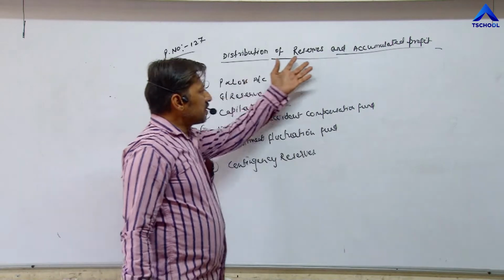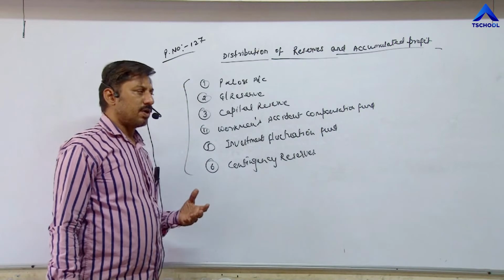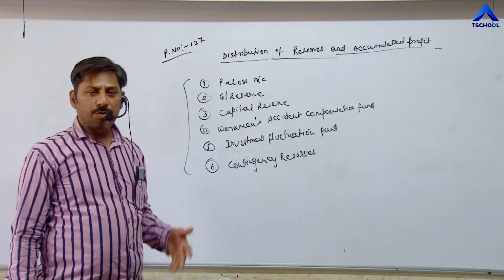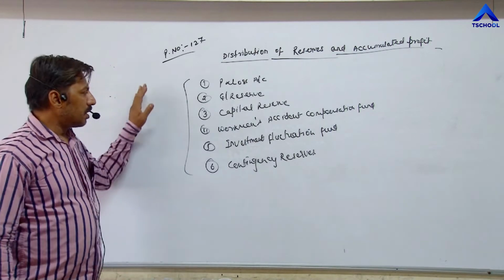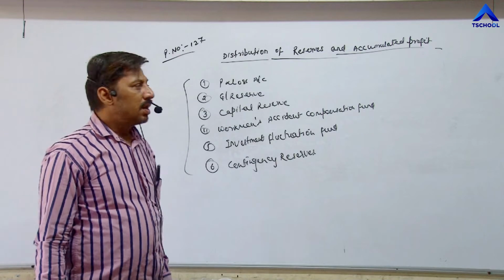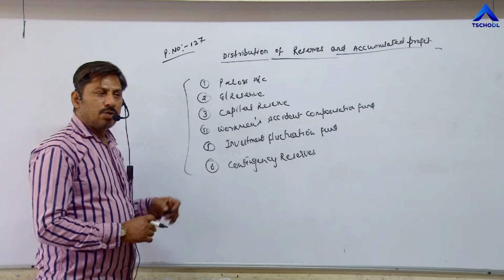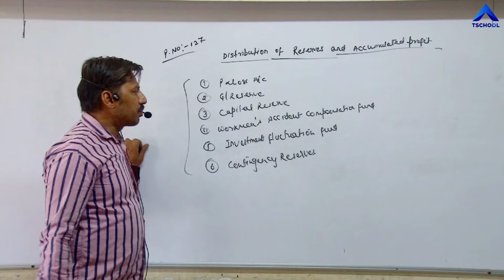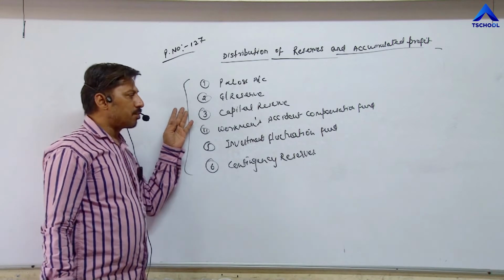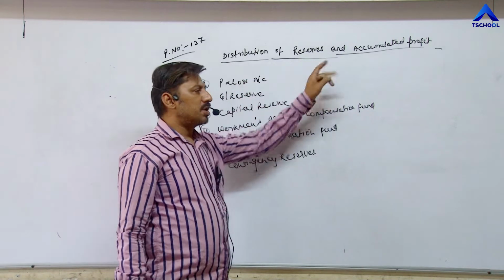Now, what do you mean by reserves and accumulated profit? Out of divisible profit. Divisible profit means after making all compulsory payment, electricity bill, salary of employees, taxes, whatever profit is left, that is called divisible profit. So out of those profit, if partners have decided to transfer a minor part of that profit in some free reserves or reserves for saving for future, in order to meet future problems or for some specific purpose, that type of account is called reserves or accumulated profit.